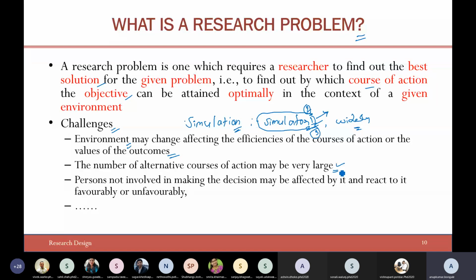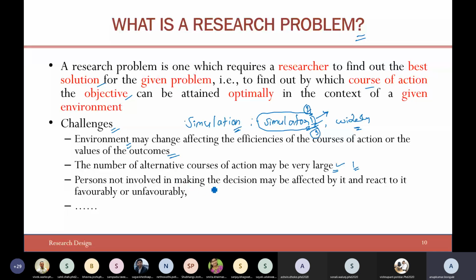Let's say you have 10 different methodologies for arriving at the solution. Have you tried all the 10 different methods? Or is it like only one methodology you have tried and saying that, okay, this is providing the better result? Why not other methods, right? So these are the questions which create big problems, right?